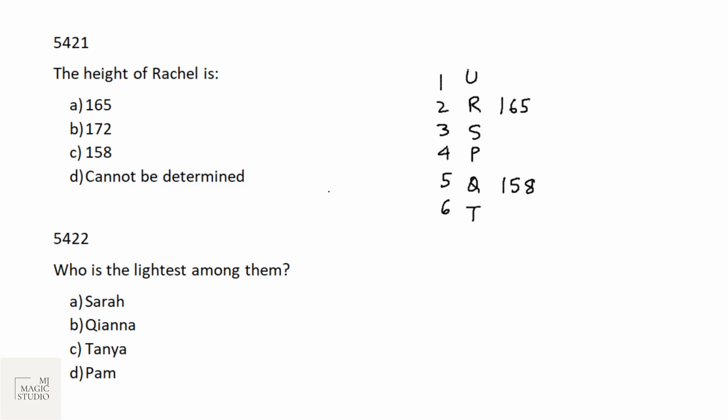So now the last two which I was able to find on the same caselet. The height of Rachel is 165. It can be determined. Who is the lightest among them? Lightest among them is Tanya. Option C is the pick here. So that was one of the caselets. I'll take up one more which was asked on the AON platform. Let's see the next question now.